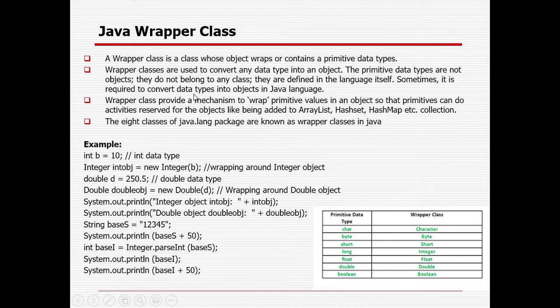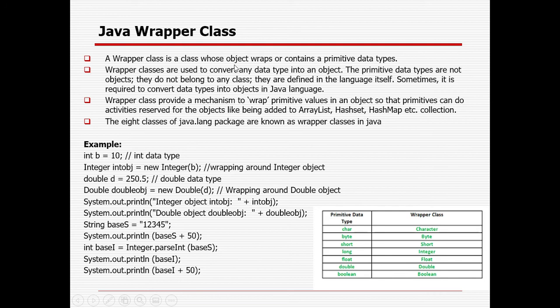So we need to convert them to objects first, and after that we can perform the relevant operations. In normal Java we do not need to convert them, but whenever we deal with collections, collections only deal with objects. Unless we convert them into objects, there is a problem. That is the reason the wrapper class plays a pivotal role in Java.